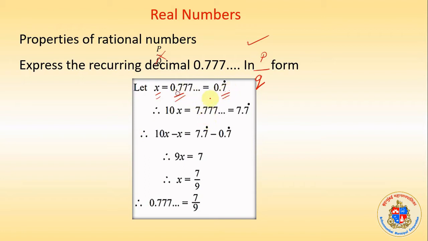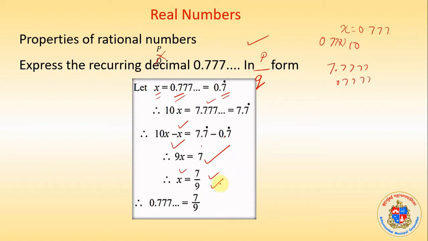Now if x is equal to 0.777 recurring, we can say that if you multiply it by 10, it becomes 7.777 because this is 0.777 repeating. So we got 7.777 where x is equal to 0.777. Now if you subtract x from that, you will naturally get 7 as the answer, and on the left side 9x. x is equal to 7/9.